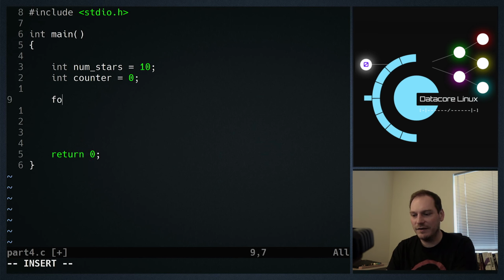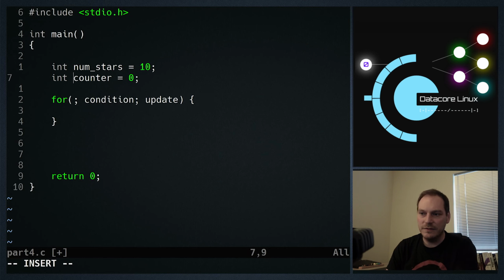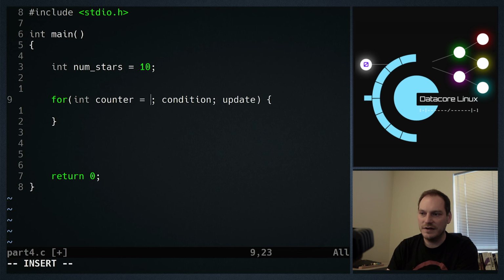We have a for loop, which takes the form of this. That's the skeleton for a for loop. In a for loop, we have 3 parts. So this is an initializer, this is the condition, and this is the update. So the initializer, we can declare a counter variable inside the for loop. So we can actually get rid of that and do int counter equals 0.